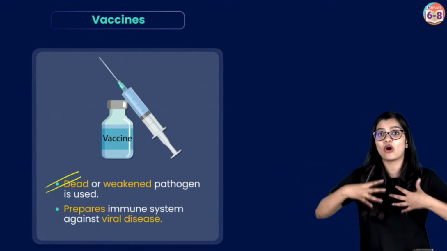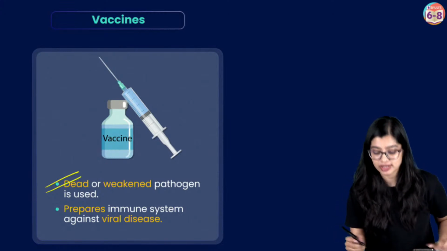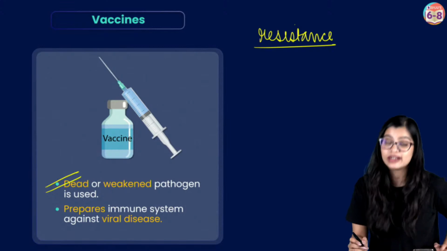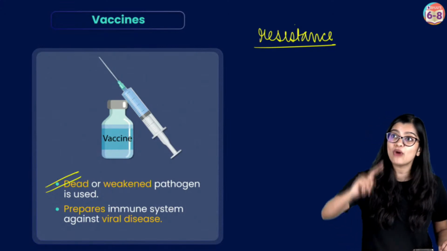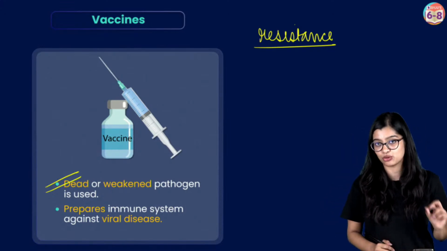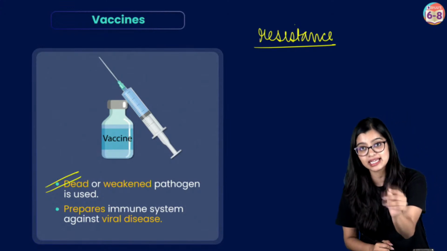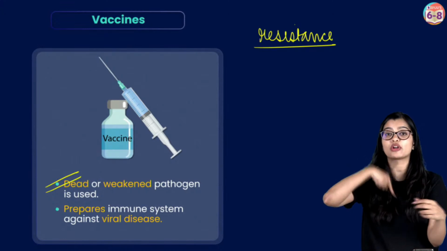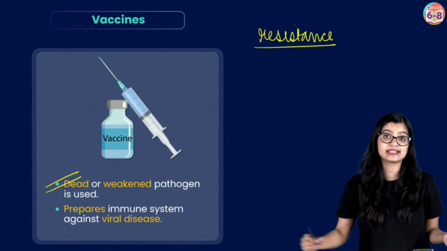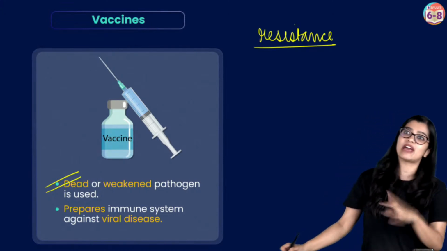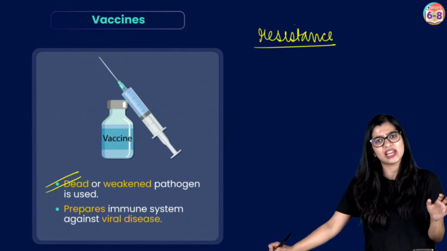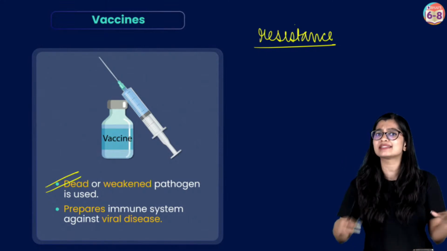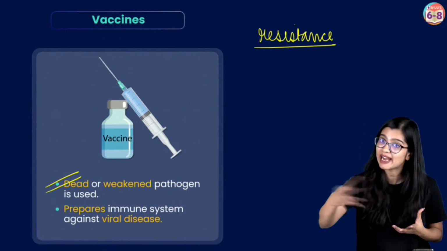During this process, my body is building resistance, right? Or it is building a capability to fight against a disease-causing pathogen. Now, this resistance or the capability of the body to fight a pathogen is what you call immunity. That's when we say, oh, your immunity is very good, you never fall sick. Or your immunity is very bad, you've been falling sick for a very long time. So this idea of immunity is basically how well your body can fight a disease.